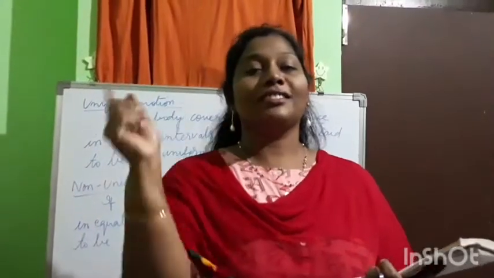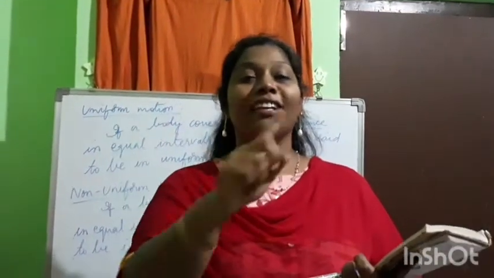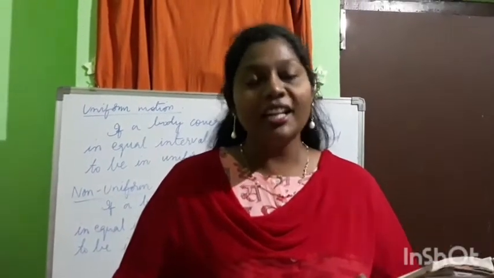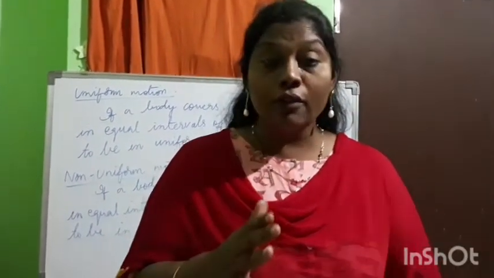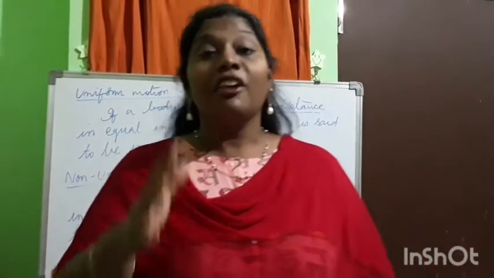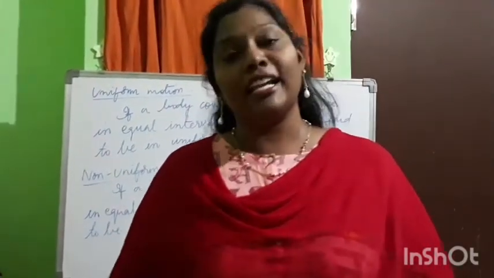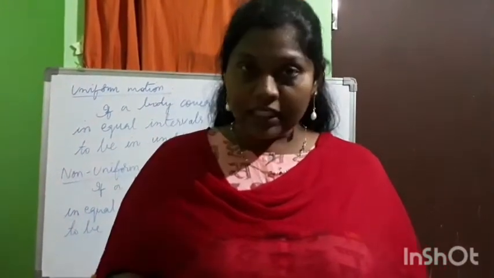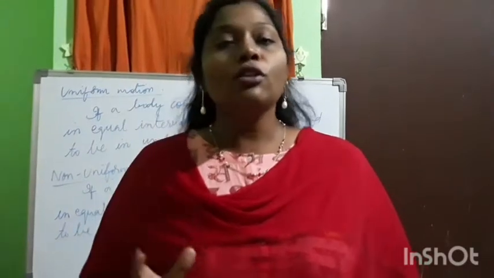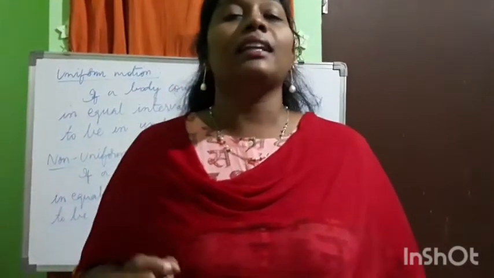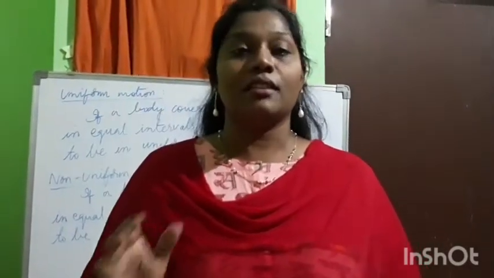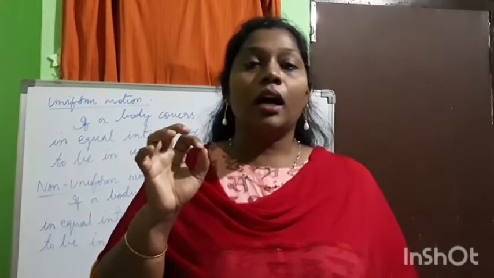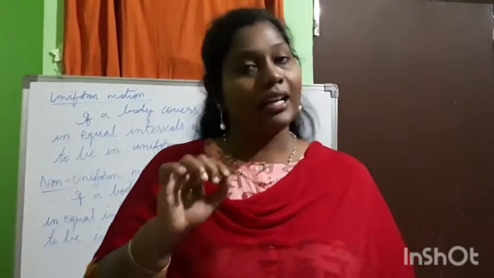Rotation of the earth. How is the earth rotating? Uniform or non-uniform? Definitely it is uniform. Why? Because of the uniform motion of the earth, we are having 24 hours in a day and 365 days in a year. So at a particular interval of time, the earth moves exactly a certain distance. Okay, children, that is the only reason we have particular calculations for the movement of the earth.